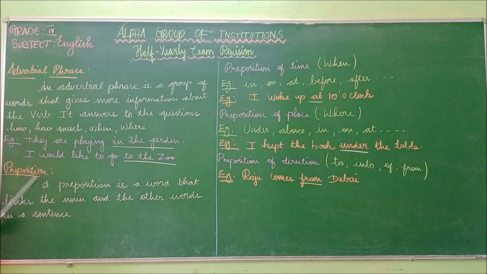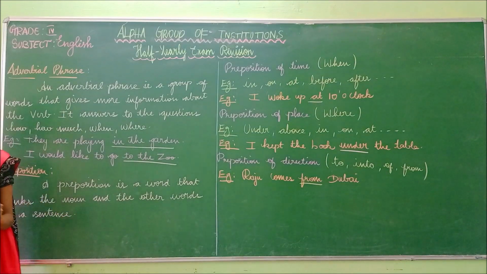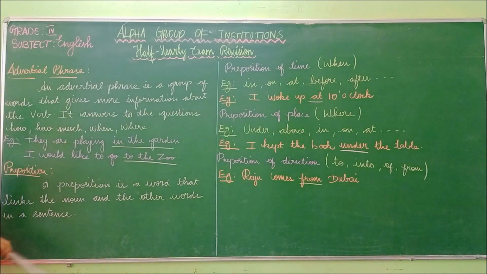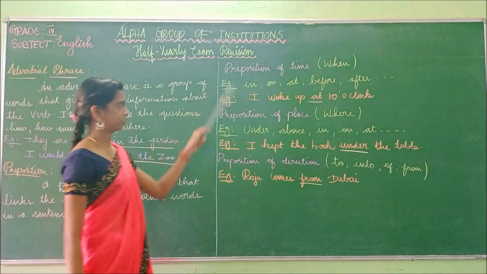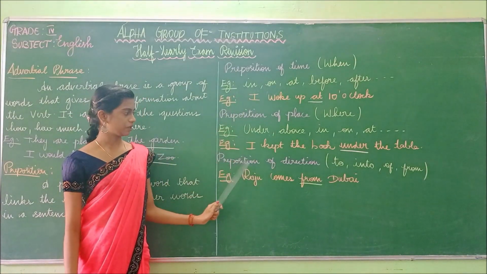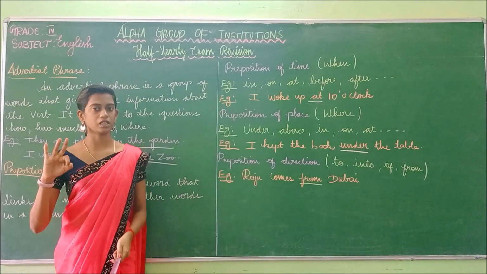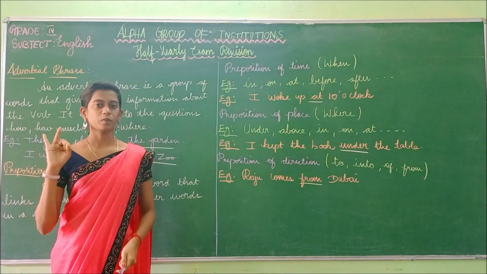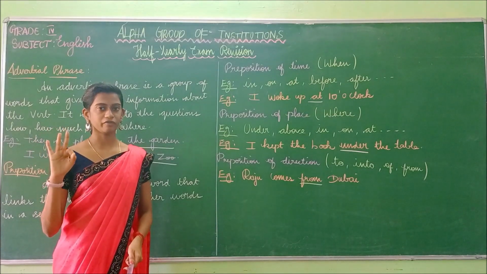Next we are going to see the preposition. A preposition is a word that links the noun and the other words in a sentence. It connects the noun or the other words in a sentence. We have seen three types: the preposition of time, the preposition of place, and the preposition of direction.